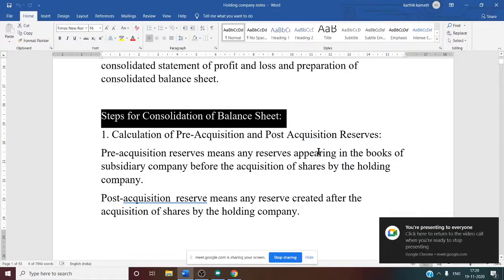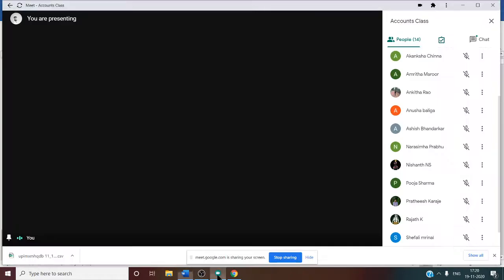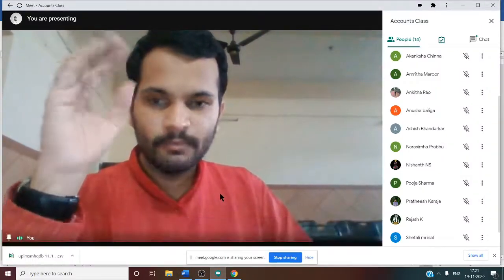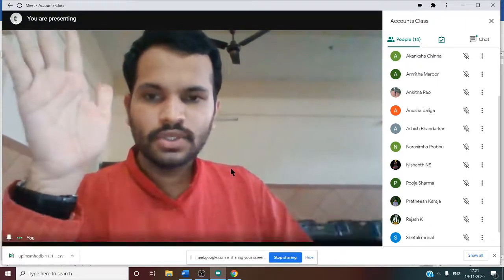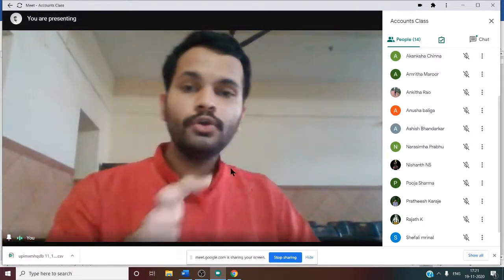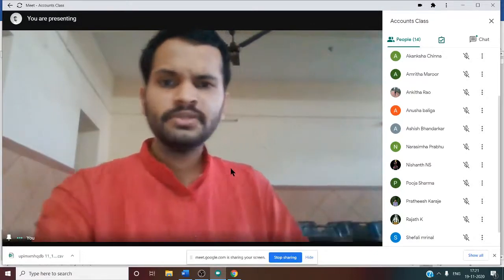So first one, calculation of pre-acquisition and post-acquisition reserve. First of all, we should know what a reserve is. Reserve is something which is kept for some purpose, isn't it? Some money is kept for some purpose. Now in reserve, pre and post is there. What do you mean by pre-acquisition and post-acquisition?